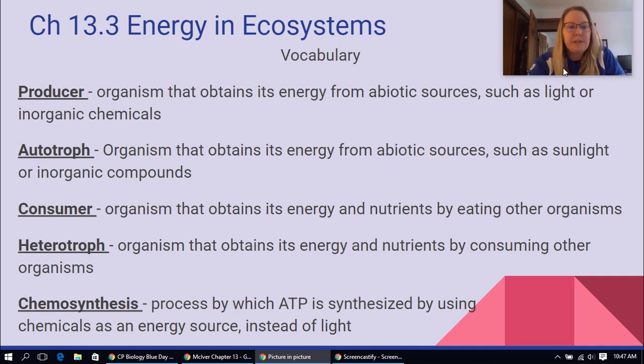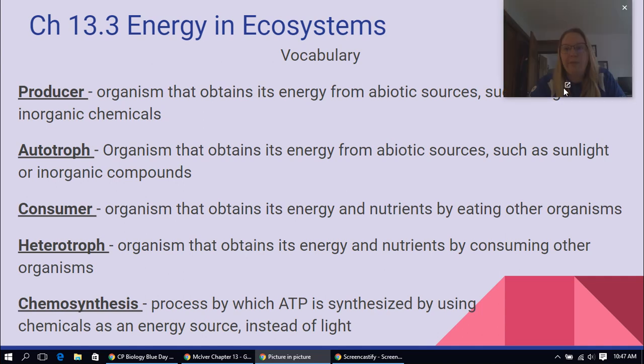We have autotrophs. Those are organisms that obtain their energy from abiotic sources such as sunlight or inorganic chemicals. So autotrophs and producers are the same thing. They're just two different words to use for them. When we are looking at certain models, we are going to use the term producer. When we're looking at other models, we'll look at the term autotroph.